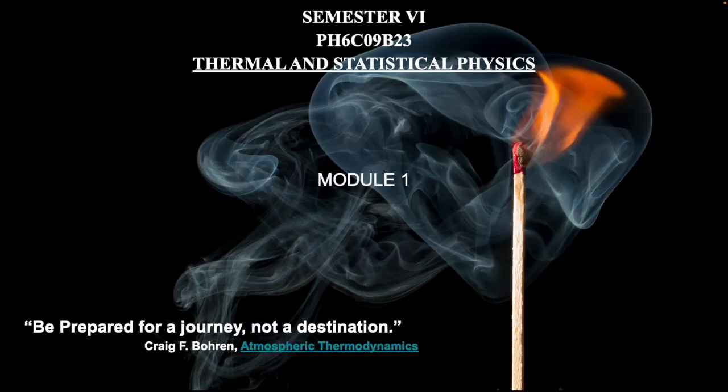Hello everyone. So let's just continue our journey with thermal and statistical physics. For the last three lectures, we saw a very brief introduction to thermal physics and we moved on to Andrews' experiment on carbon dioxide gas. So as a recap, I want you to remember what happened with Andrews' experiment. Why was it done? What was the aim of it? And what were the results?